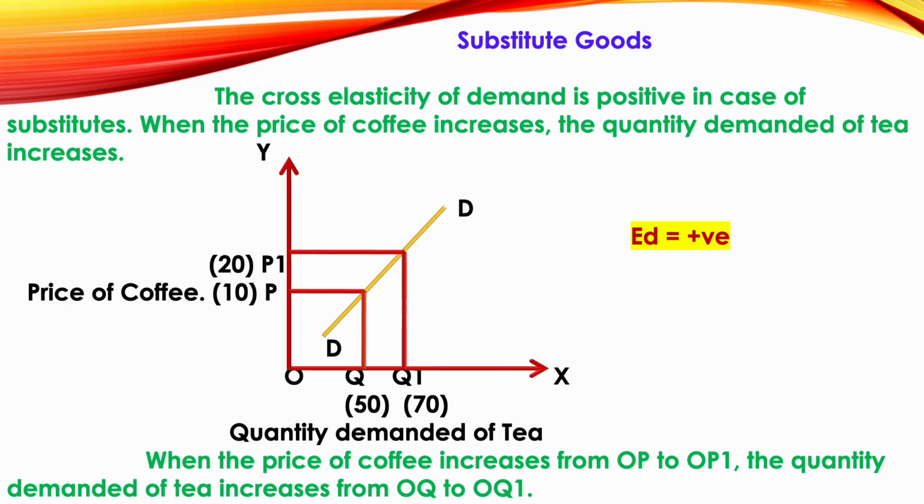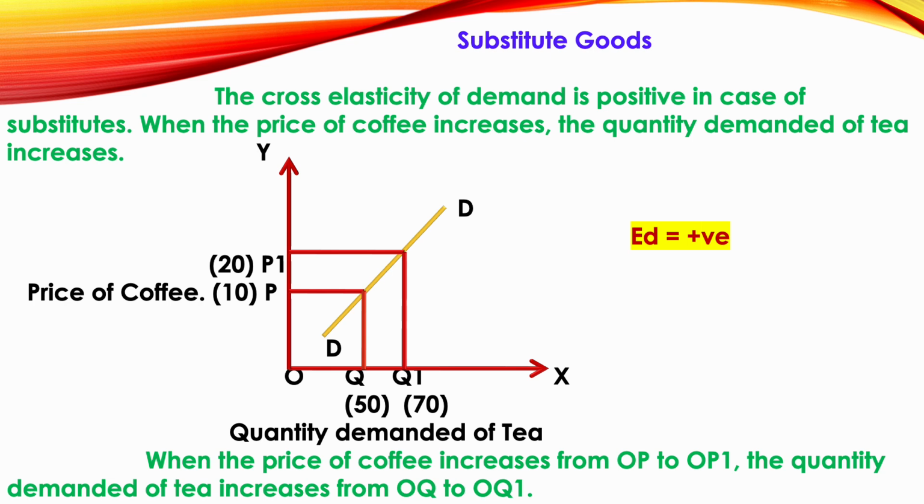If the price of coffee is OP, the quantity demanded of tea is OQ. If the price of coffee increases to OP1, the quantity demanded of tea increases from Q to Q1.